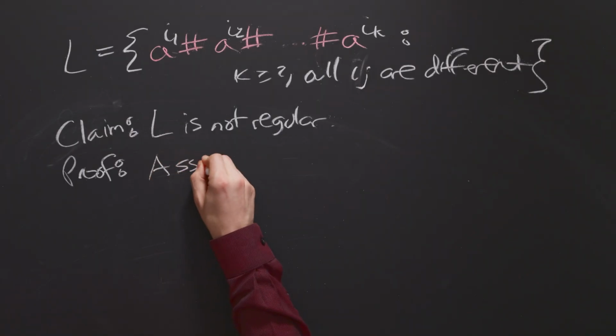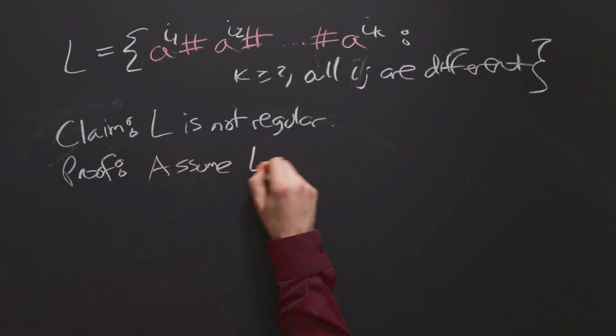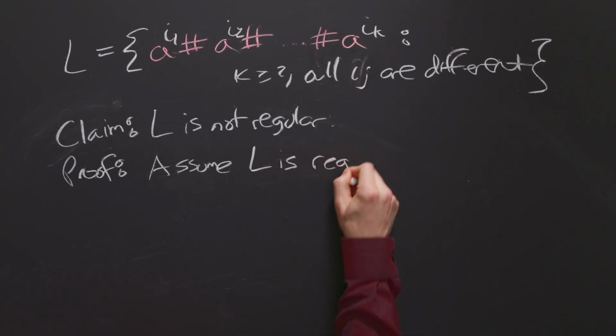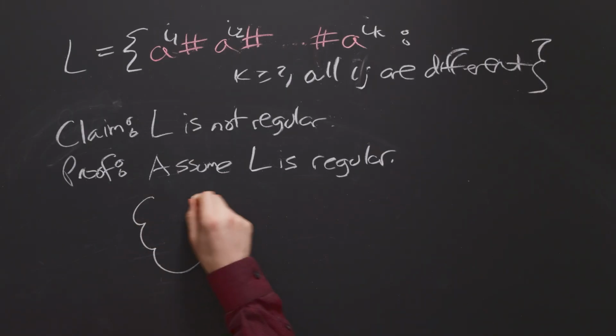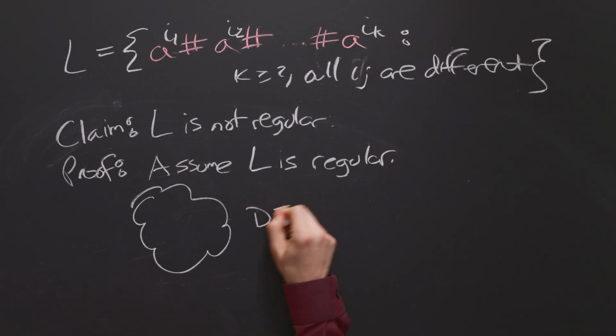Let's assume, to the contrary, that L is in fact regular. Well, if it's regular, then there's some hypothetical DFA that corresponds to L. So let's do a hypothetical drawing here. Here's the DFA for L, and we have no idea what it looks like.